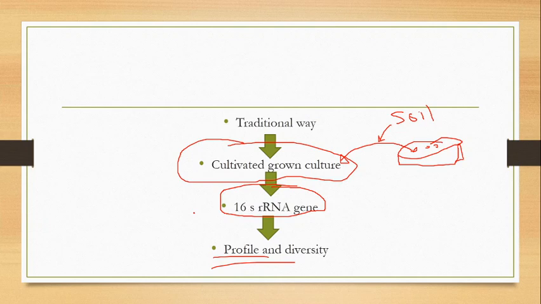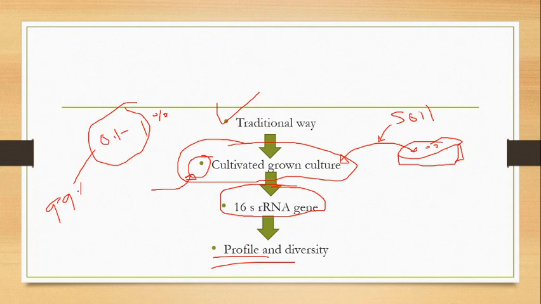By using this traditional way, we are only able to study the culturable microorganisms, which is just 0.1 to 1% of that environment. What about the rest 99% of the microorganisms which are present in that environment, but are non-culturable?